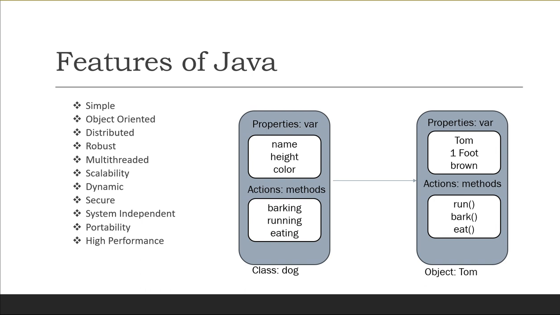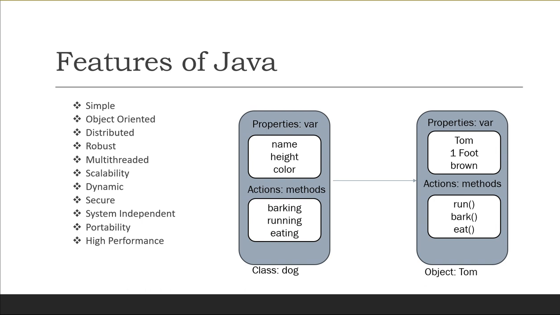Distributed in the sense all the information in today's world is available over computers on a network, right? So using Java, we can write a program which captures information and distributes it to the client. This is possible because Java can handle protocols like TCP/IP or UDP. That is why Java is distributed.